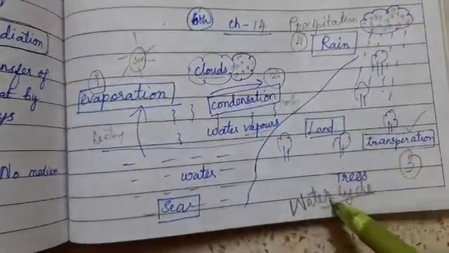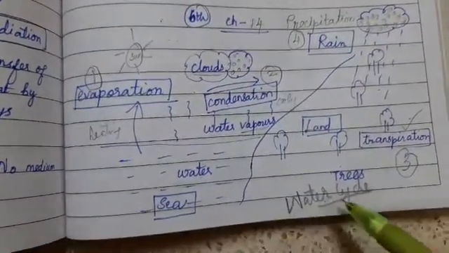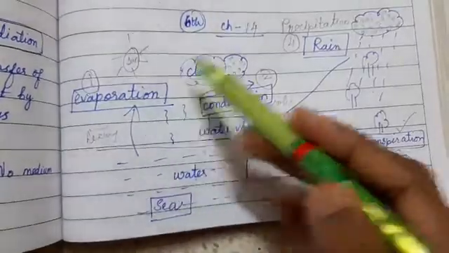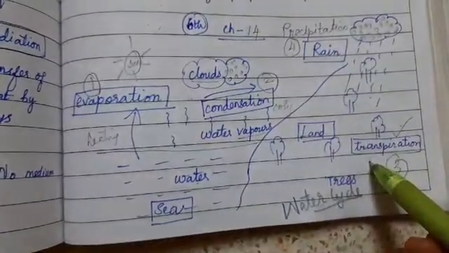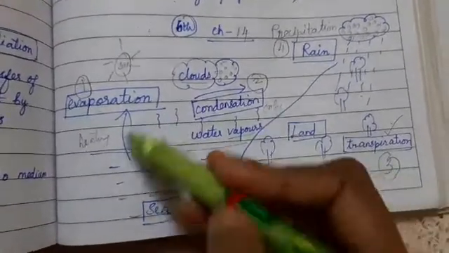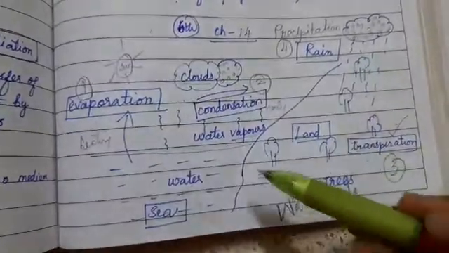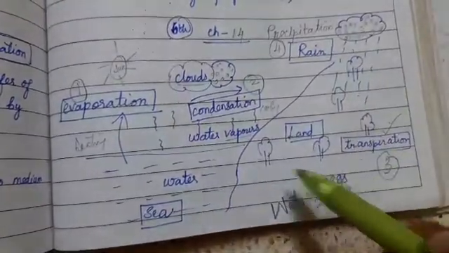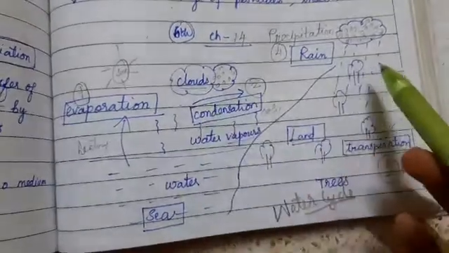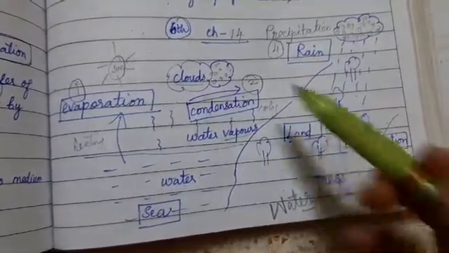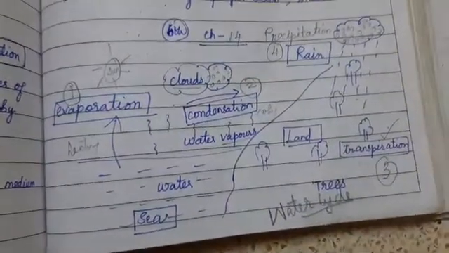So these four processes are involved in the water cycle. Why did this get the name of a cycle? Means the water goes to the atmosphere, again it comes back to the land and oceans and seas. So this happens as a cycle continuously. Daytime it gets evaporated, and in the summer season it gets evaporated, and in the rainy season it pours down as rain. So this happens as a cycle continuously, and hence the name.